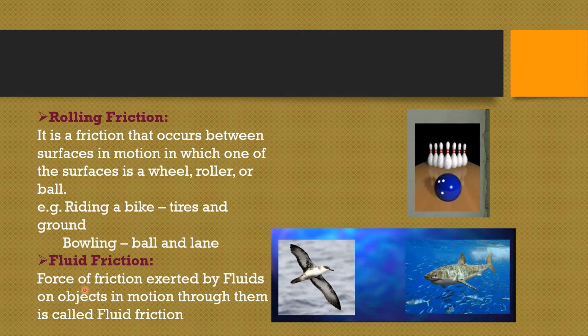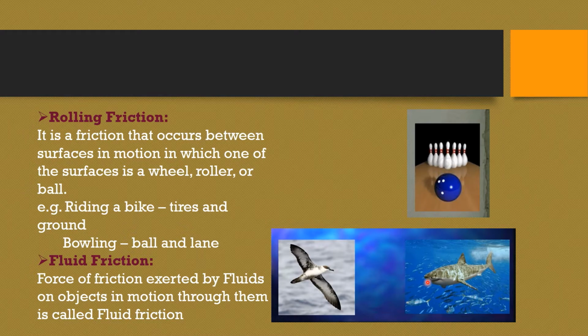What about fluid friction? In science, we call water and air fluids. So what is fluid friction? When we see animals swimming in the water, we see that they swim with some amount of force exerted by them so that they can break through the friction exerted by the water. Only then can the animals move forward, because there is a fluid friction opposing their movement.